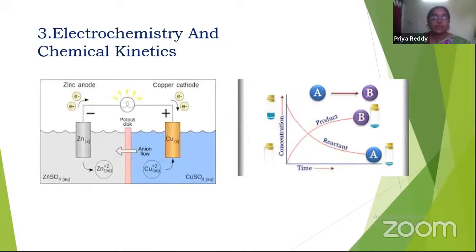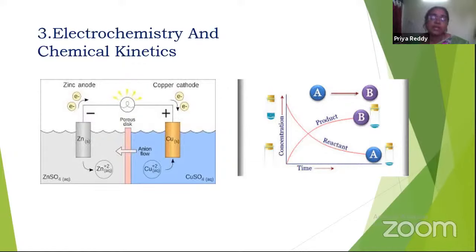And the third unit is electrochemistry and chemical kinetics. So what is electrochemistry and what is chemical kinetics? Electrochemistry discusses how chemical reactions can take place using electricity, or how electricity can be produced from chemical reactions. That is the definition of what is discussed in electrochemistry.